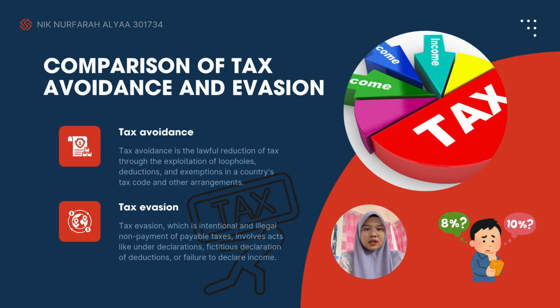Next, I will continue with the comparison between tax avoidance and tax evasion. The first one is tax avoidance. Tax avoidance is legal methods used by a taxpayer to minimize the amount of income tax owed. Meanwhile, tax evasion is an illegal practice where a person or entity intentionally does not pay due taxes.